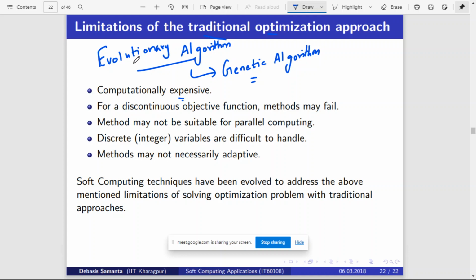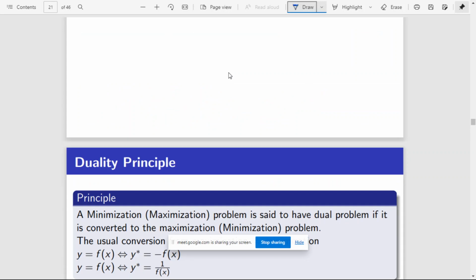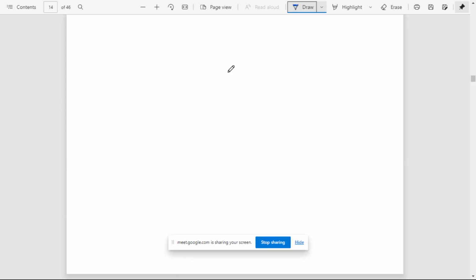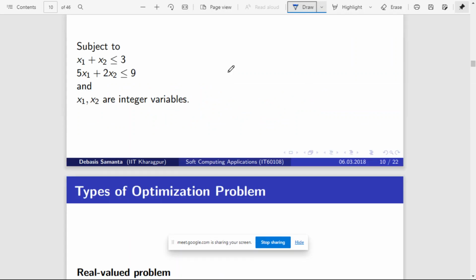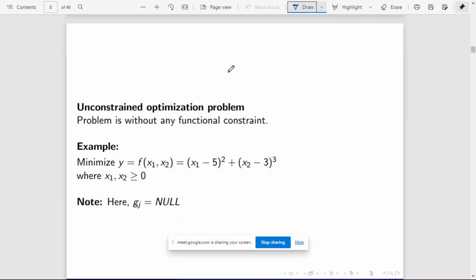This class of algorithms is called evolutionary algorithms. There are many evolutionary algorithms available. One such algorithm is called genetic algorithm. So from this lecture onwards, we'll be focusing on genetic algorithm. Before that, I'll give a brief introduction to traditional optimization approaches. I'll not be going into the details, it's just an overview.